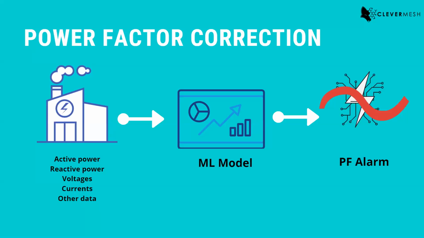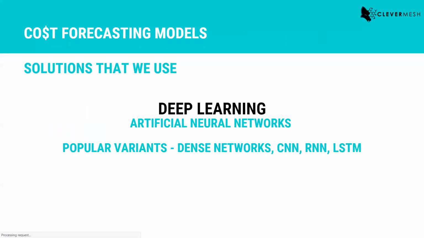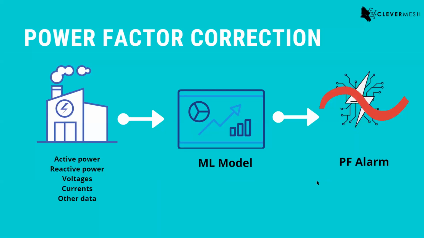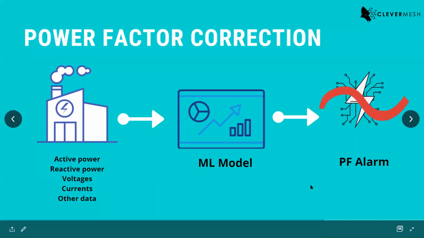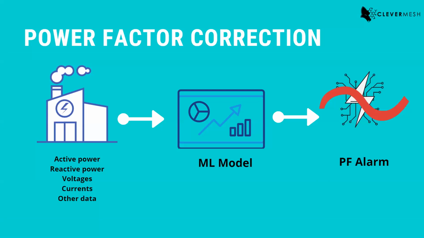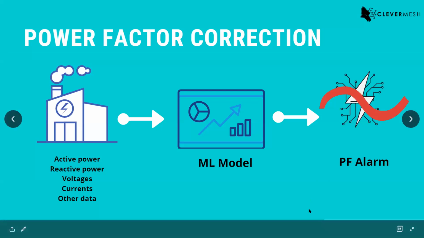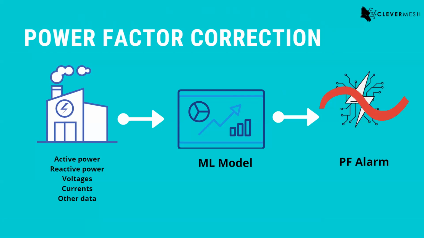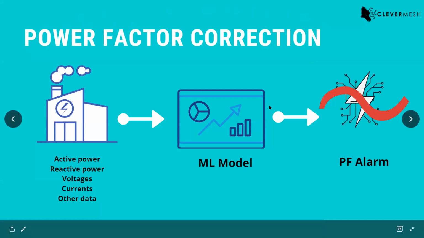So what we discussed so far is cost estimation. Apart from that, I have already given you an overview of the kind of problems that we solve with machine learning. Here is another example, which is power factor correction. Cost estimation is a time series kind of problem, but power factor correction is a completely different problem.